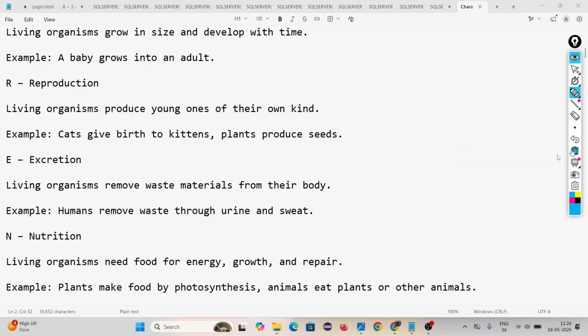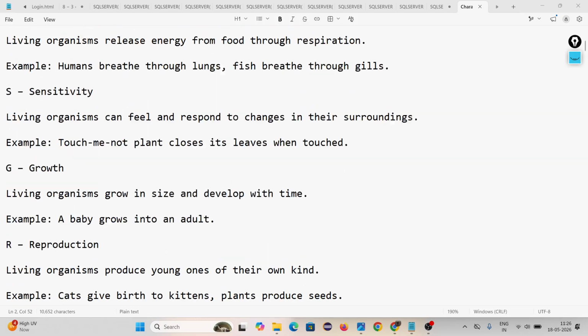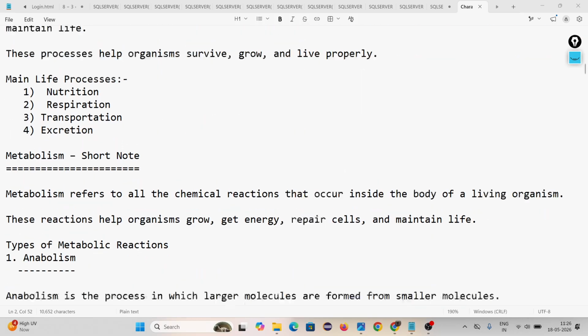Then second thing, sir, we release energy from food, we release waste from the food, but in which process are we taking food? That is called nutrition. Nutrition means it is a process through which we intake food and utilize that food. Now you understand. It is not your chapter concept, but for your revision purpose I am saying.